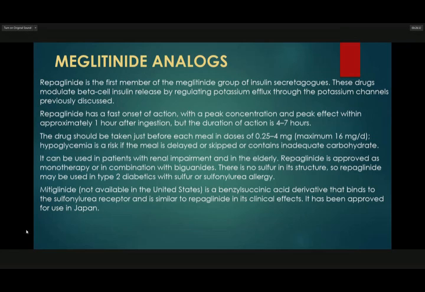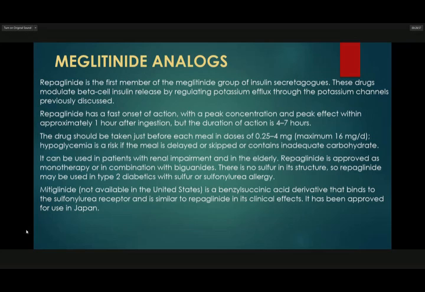The drug should be taken just before each meal in doses of 0.25 to 4 mg, with a maximum of 16 milligrams per day. Hypoglycemia is a risk if the meal is delayed or skipped or contains inadequate carbohydrate.